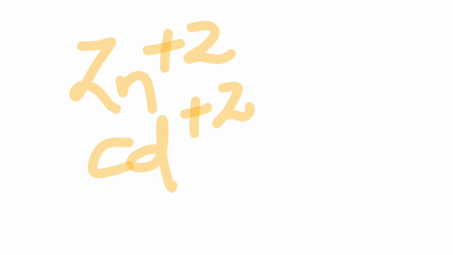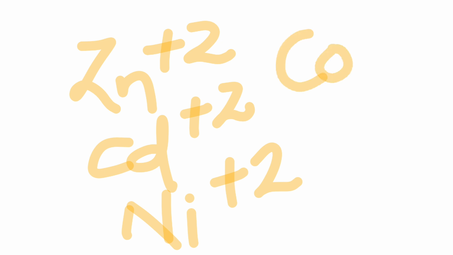Next is zinc, always +2, cadmium always +2, and nickel always +2, and cobalt +2 or +3.